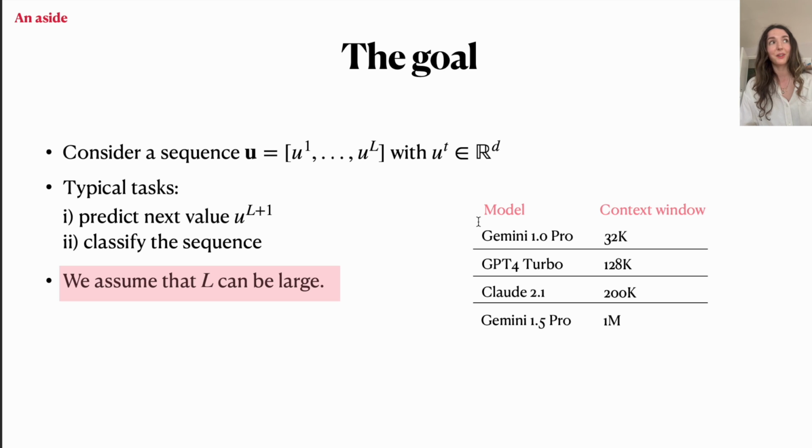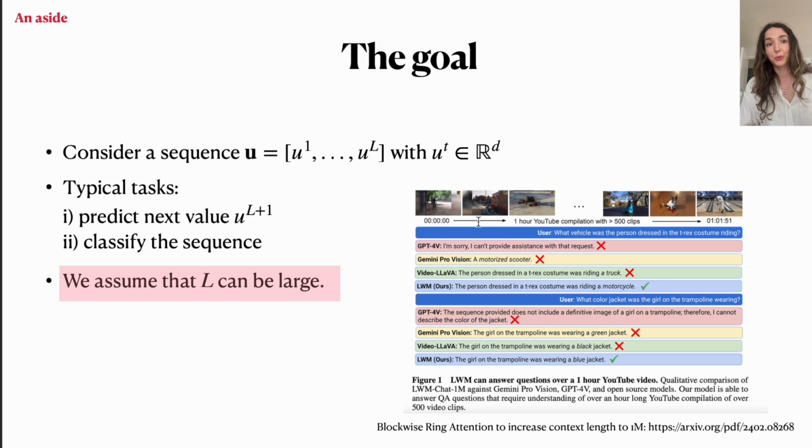You may have seen this kind of battle of the context windows with models that are coming out, allowing you to process increasingly large context lengths or prompts, with, I believe, most recently Gemini 1.5 Pro allowing a context window of 1 million. And this allows you to do cool new things. Like, for example, you could drop in, as this paper shows, a 1-hour YouTube video with a compilation of, in this case, 500 different clips, and ask very specific questions about what happened in this YouTube video.